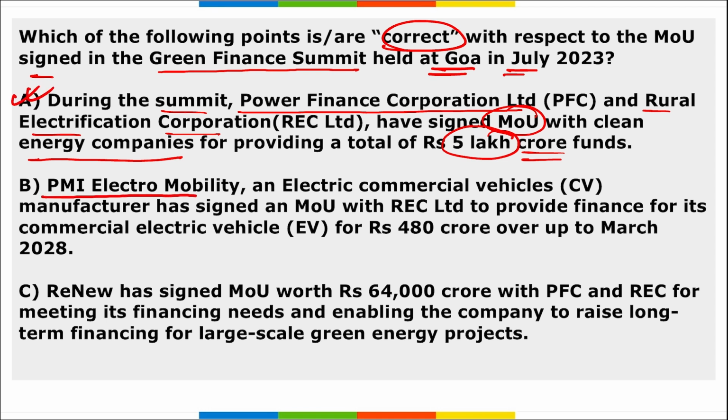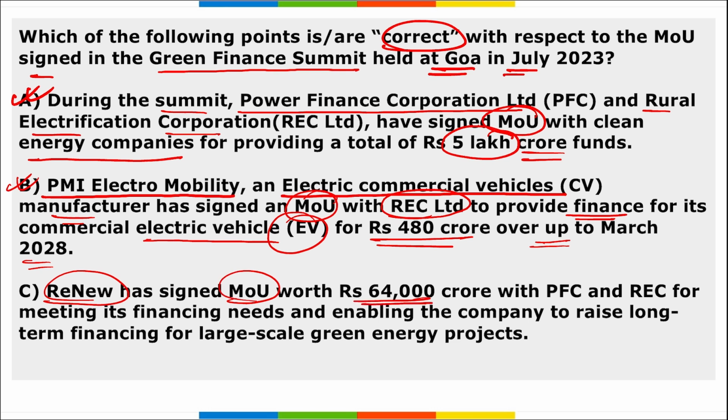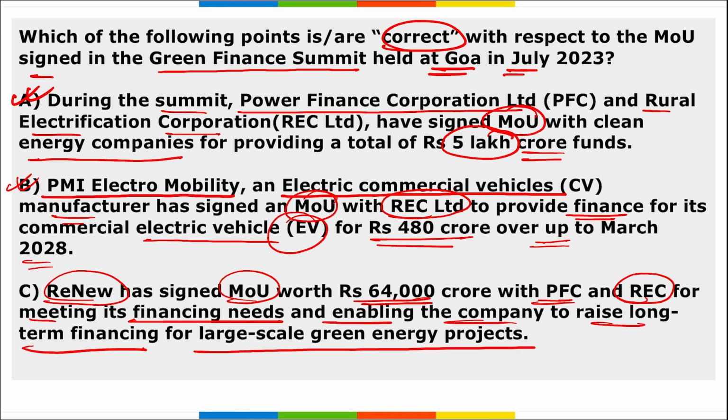Second, PMI Electromobility, an electric commercial vehicle manufacturer, signed an MOU with REC Limited to provide finance for their commercial electric vehicles for 480 crore rupees up to March 2028. So yes, option B is also correct. Then C, Renew signed an MOU worth 64,000 crore rupees with PFC and REC for meeting their financing needs and enabling the company to raise long-term financing for large-scale green energy projects. So yes, option C is also correct.